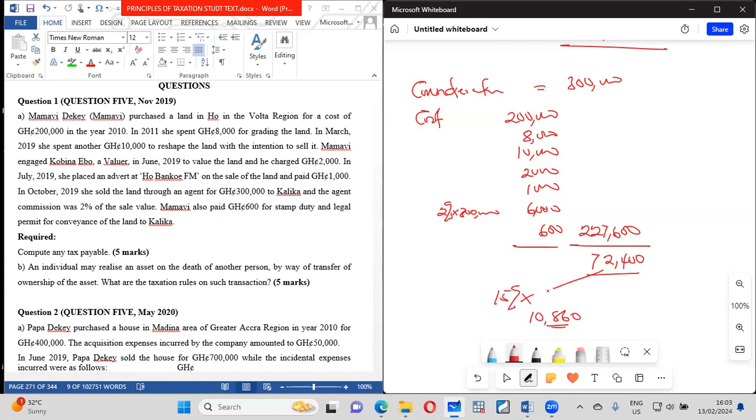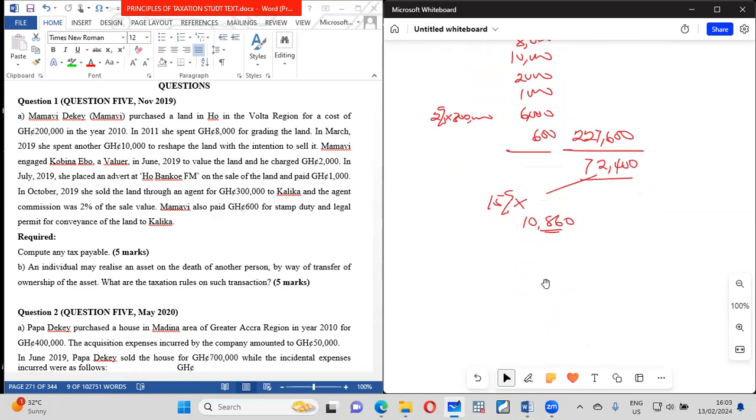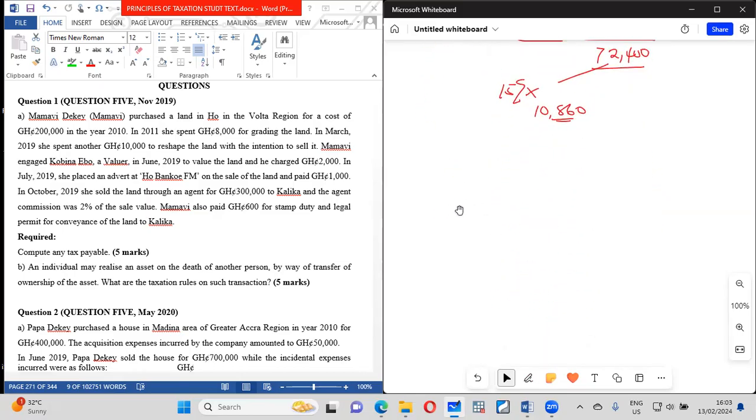All right, or she can decide to go and add it to his business income. And if you add it to your business income, you'll be taxing it automatically at your business income tax rate of like 25%. So always you have to do this. Unless you have so much reliefs, you can negate from these things. So that is what you are doing for 5 marks.